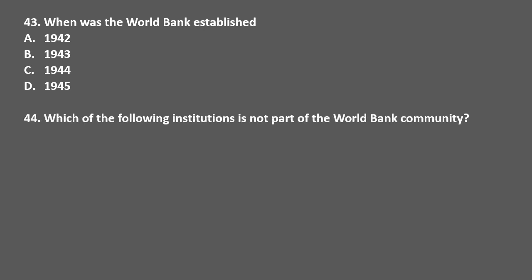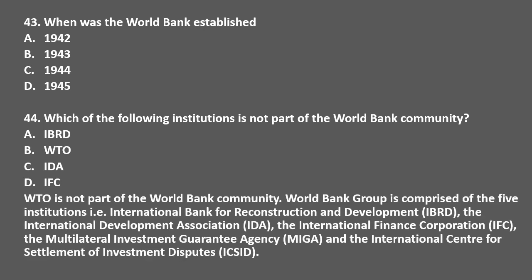Which of the following institutions is not part of the World Bank community? Options are IBRD, WTO, IDA and IFC. The correct answer is option B, WTO. WTO is not part of the World Bank community. World Bank Group is comprised of 5 institutions, that is International Bank for Reconstruction and Development IBRD, the International Development Association IDA, the International Finance Corporation IFC, the Multilateral Investment Guarantee Agency MIGA and the International Center for Settlement of Investment Disputes ICSID.